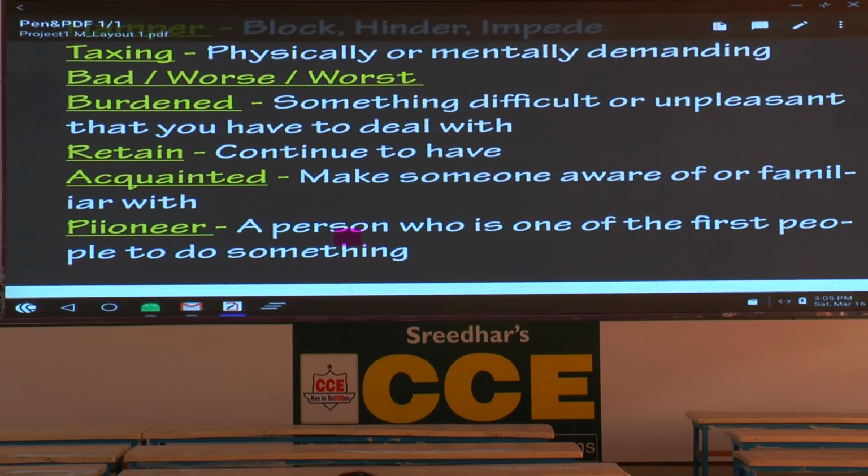Retain. Retain means what? Continue to have. Acquainted. Make someone aware of or familiar with. Make someone aware of or familiar with. Pioneer. You must be knowing the meaning of this word. A person who is one of the first people to do something, the one who initiates, the one who starts, we call the person pioneer.